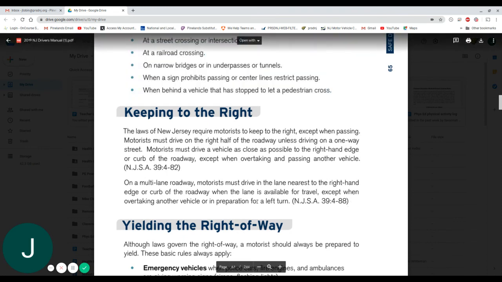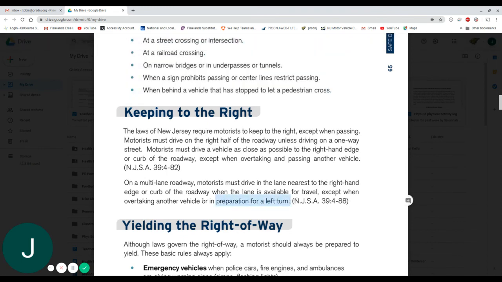And then make sure we're highlighting this area on keeping to the right. The laws in New Jersey require motorists to keep to the right except when passing. Motorists must drive on the right half of the roadway unless driving on a one-way street. Motorists must drive a vehicle as close as possible to the right-hand edge or curb of the roadway except when overtaking or passing another vehicle. On a multi-lane roadway, motorists must drive in the lane nearest to the right-hand edge or curb of the roadway when the lane is available for travel, except when overtaking another vehicle or in preparation for a left-hand turn.